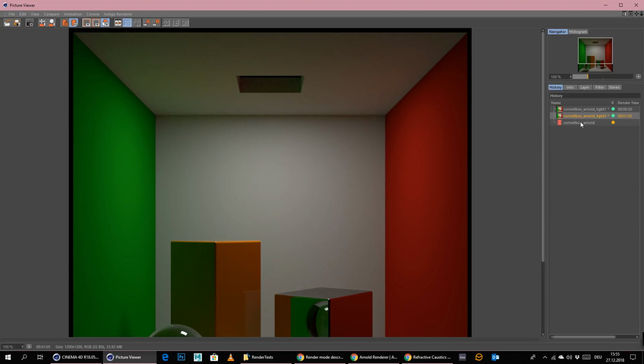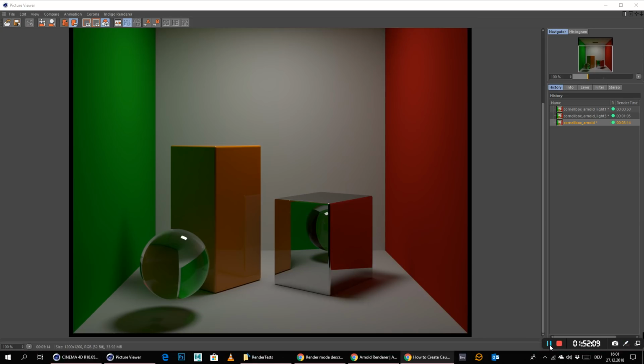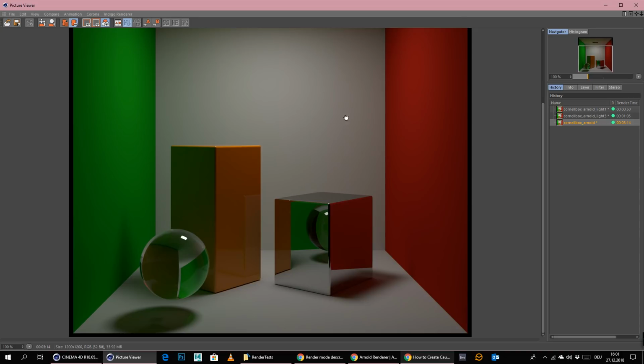This would need some special techniques to get it to work with Arnold, which kind of sucks, I think, but it's okay. Okay, we'll just pause the video and show you the final result when it's finished. Okay, so this is what we get here after 3 minutes and 14 seconds. I think it's pretty clean, so that's good.